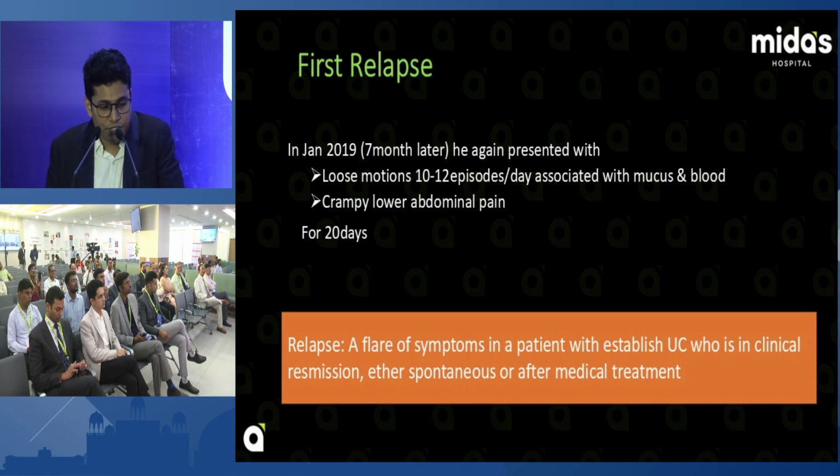In January 2019, 7 months after diagnosis and after starting our treatment, he again presented with loose motions, 10 to 12 episodes per day, associated with mucus and blood, and again with lower abdominal pain for 20 days.